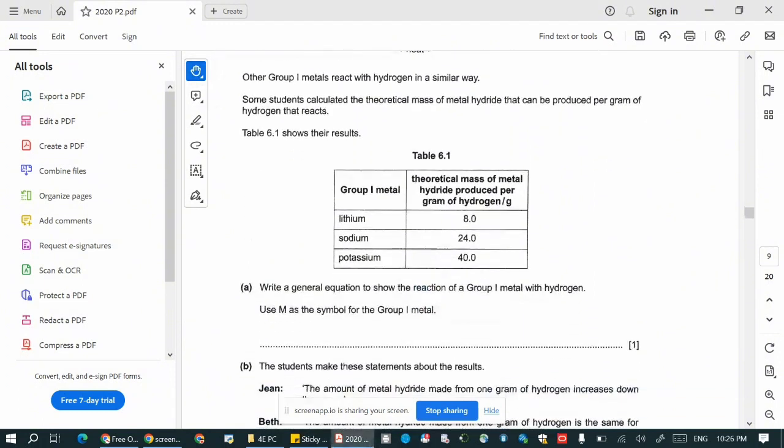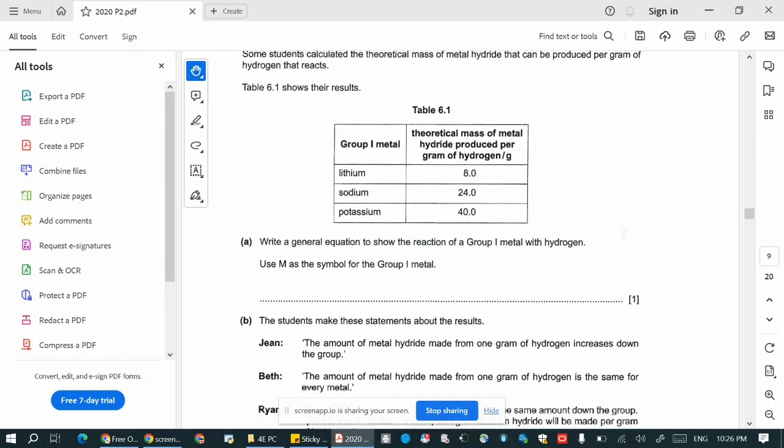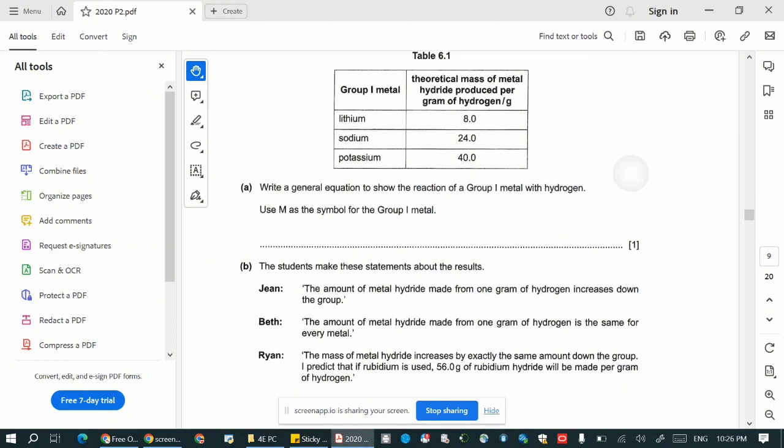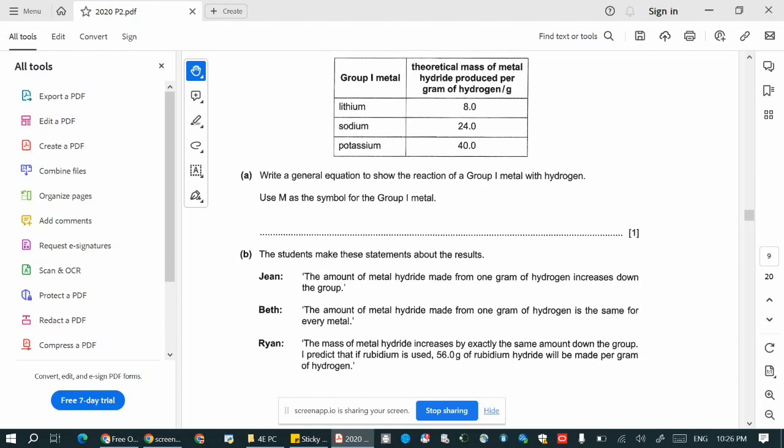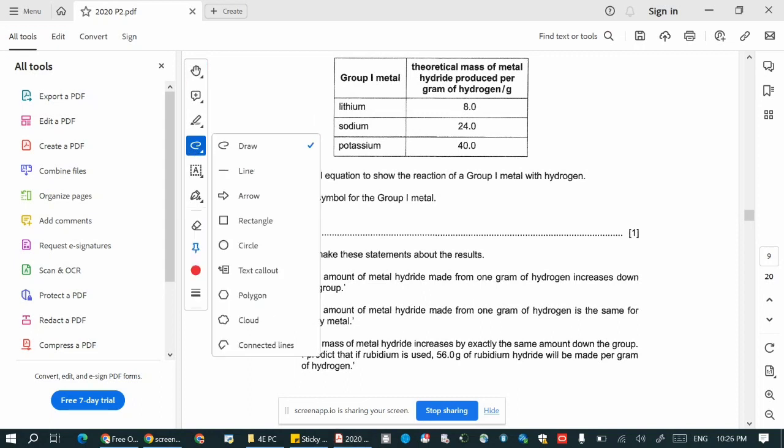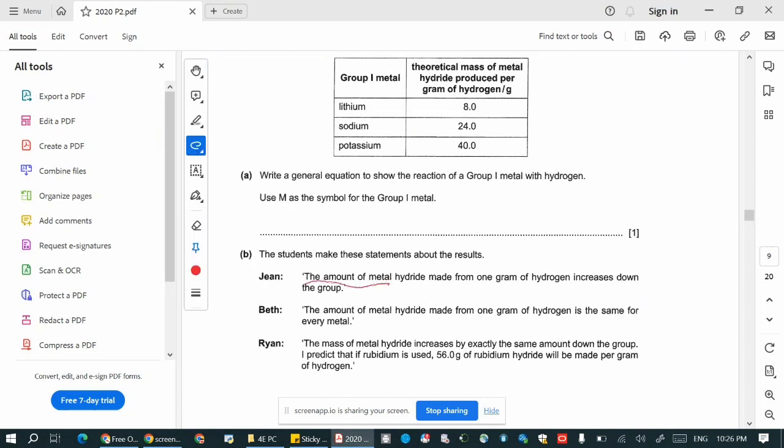So this is the data, table 6.1, group 1 metal lithium, theoretical mass of metal hydride produced per gram of hydrogen. Okay, then for part B, the students make these statements about the results: Jean, Beth, and Ryan. Now, the amount of metal hydride. Remember, the amount of chemical actually refers to the mole. Mole is the SI unit, the measure of the amount of chemical.